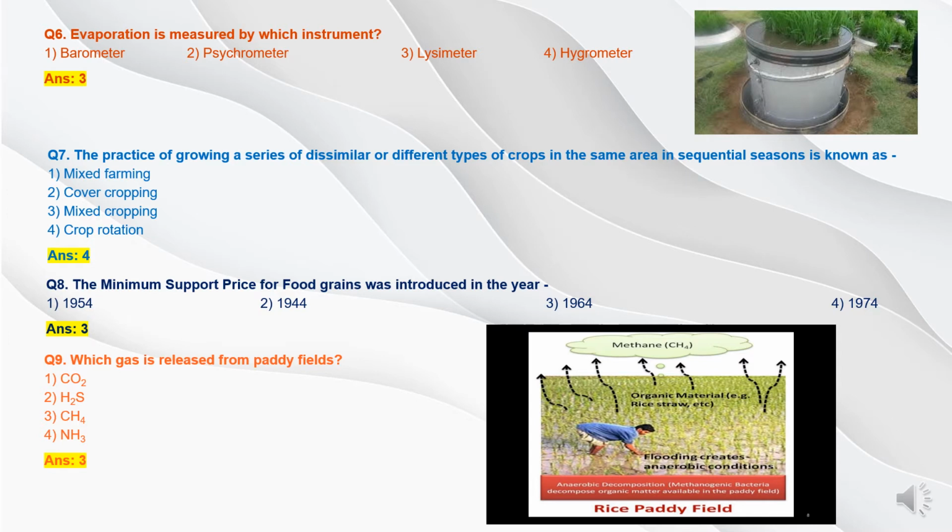Now question 9. Which gas is released from paddy fields? Option 1 carbon dioxide, option 2 hydrogen sulfide, option 3 methane, and option 4 ammonia. Methane is released from anaerobic wetland soils to the atmosphere through diffusion of dissolved methane, evolution of gas bubbles, and via plants like rice through the parenchyma. Large portions formed in anaerobic soils may be trapped in flooded soils. So the answer will be methane, option 3.